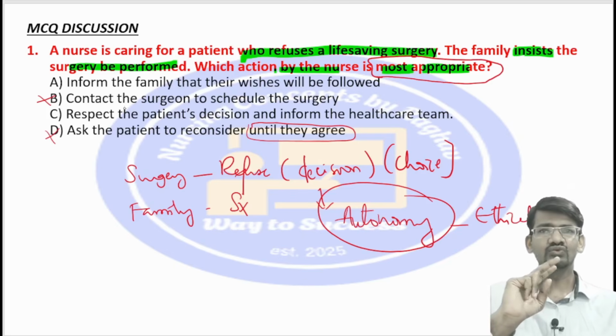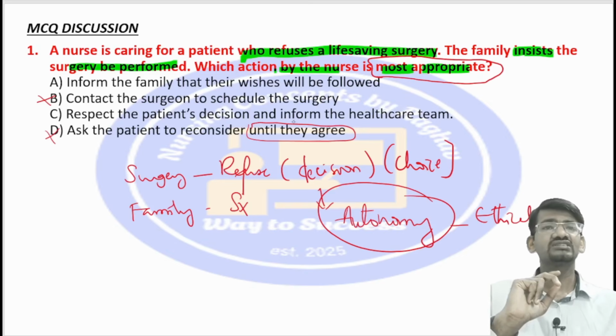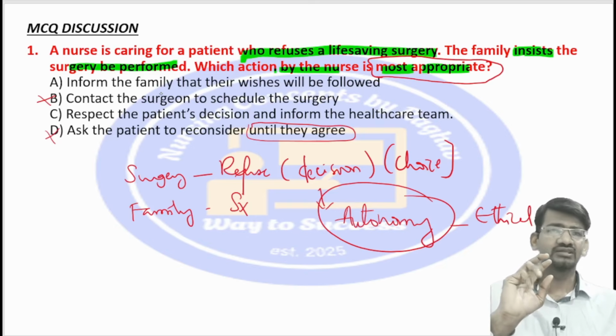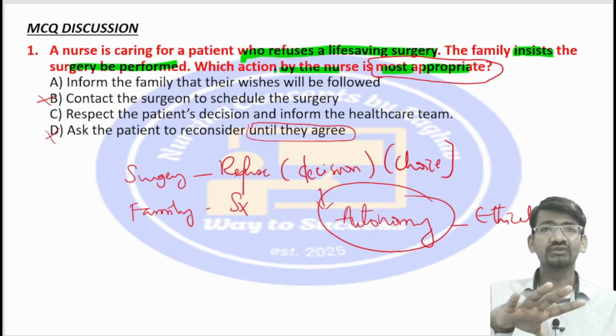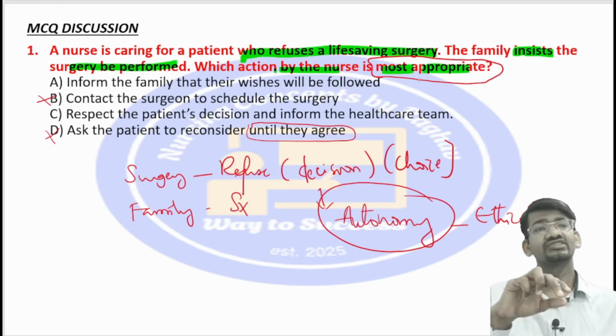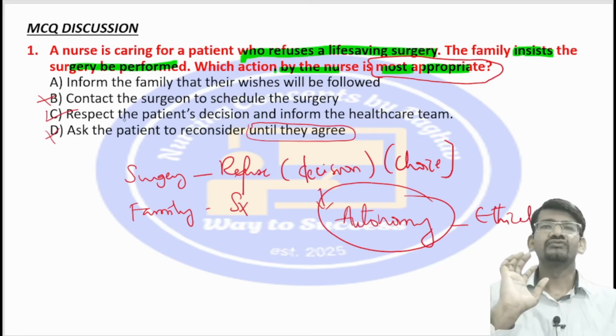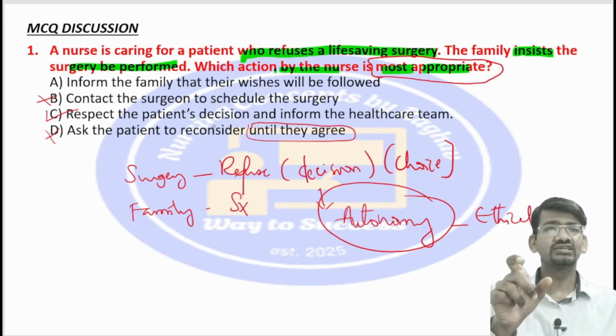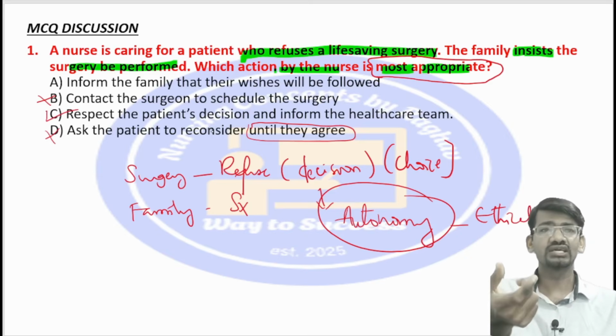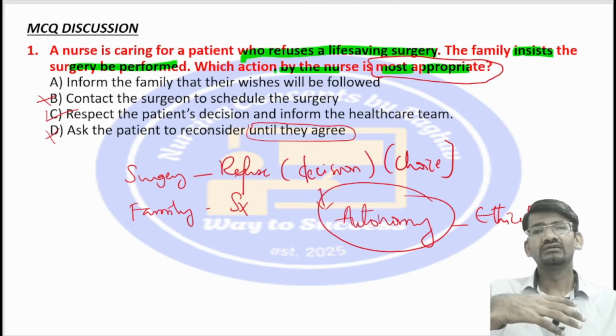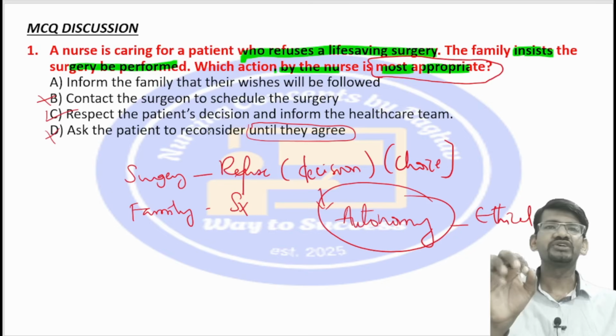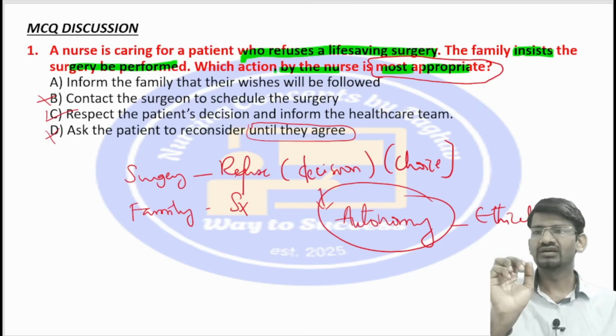So the two options left are: inform the family that their wishes will be followed, or respect the patient's decision and inform the healthcare team. We can inform the family, that is well and good, but the question is asking which is most appropriate. So that takes you to this answer. We should always respect the patient's decision, and then this decision should be conveyed to the surgeon or the healthcare team, so that they can plan according to it. The right option here is respecting the patient's decision and informing the healthcare team.